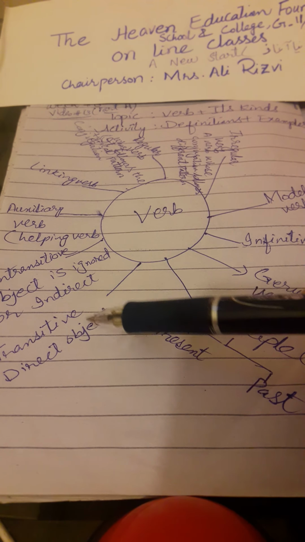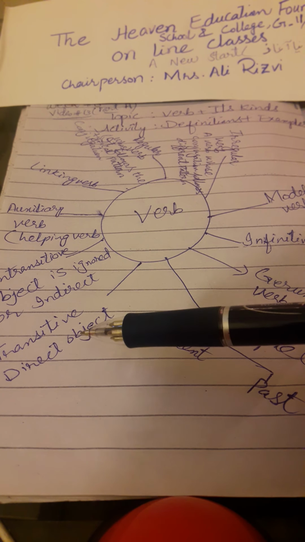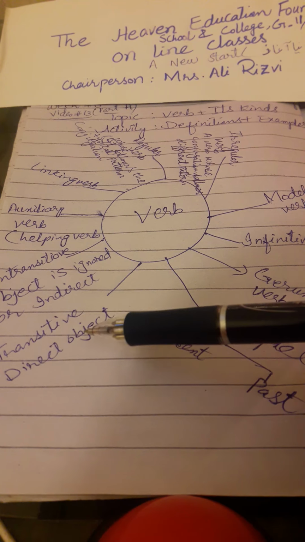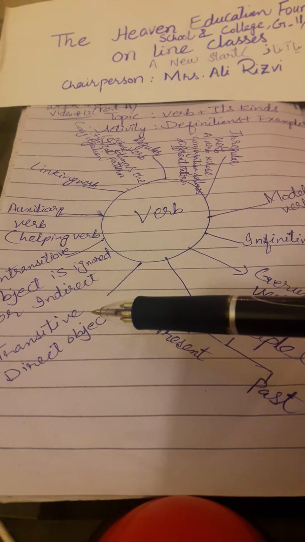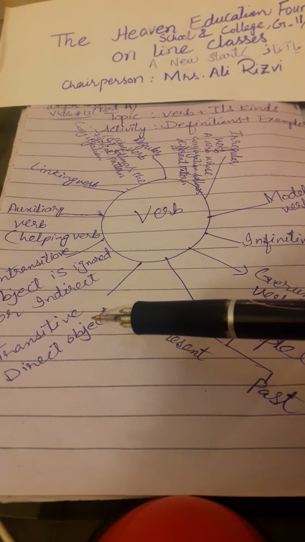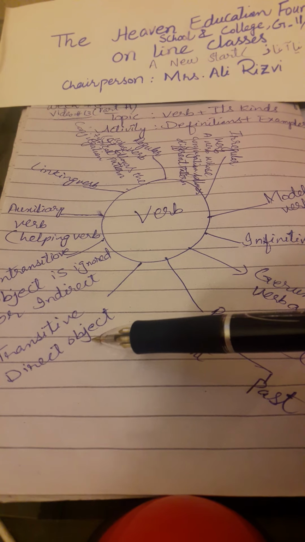First, transitive verb. What is a transitive verb? A transitive verb needs an object, a direct object, to complete the sentence or sense. For example, "Aslam buys new shoes." The action is directly transferred to the new shoes, so it is called a transitive verb.